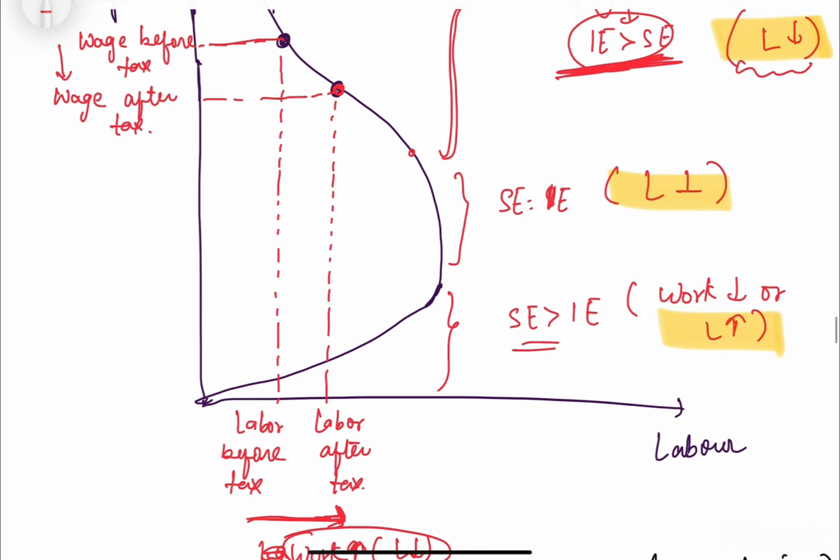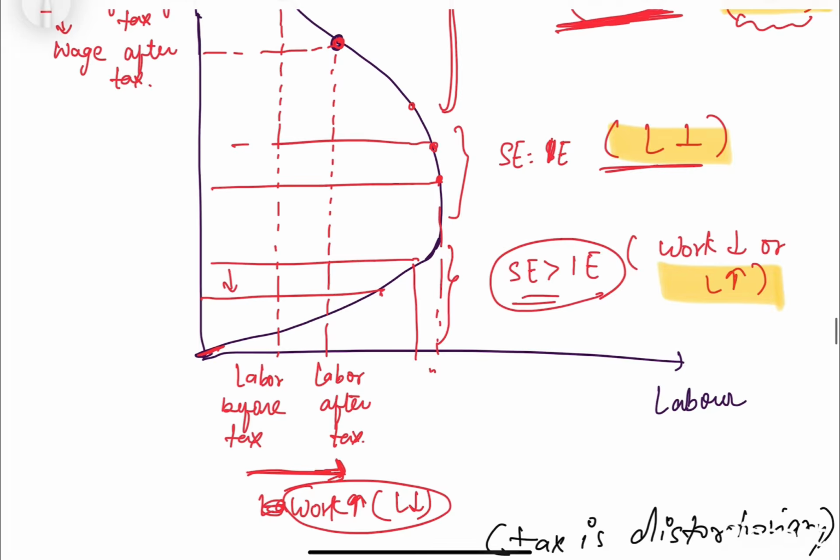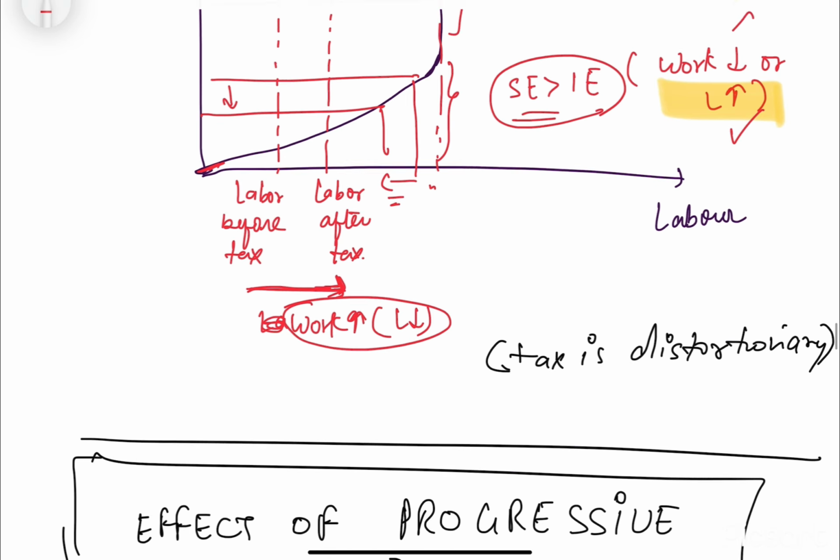And this point will show the case where, let's say, this is the wage before tax and this is the wage after tax, so there is not much change in the labor hours. It will remain the same, and there is no change in the leisure. And this upward sloping part of the labor supply curve shows where the substitution effect dominates the income effect. In this case, let's say this is the wage before tax, this much labor, and then after tax the wage reduces to this, and the labor also reduces to this. So in this case, the individual will work less and take more leisure. So that is the case for it.